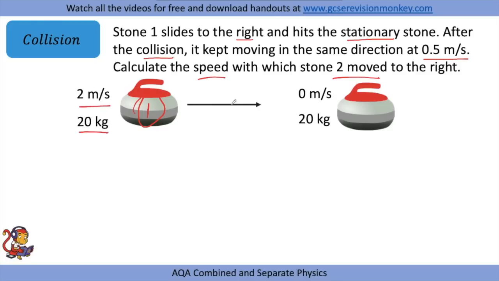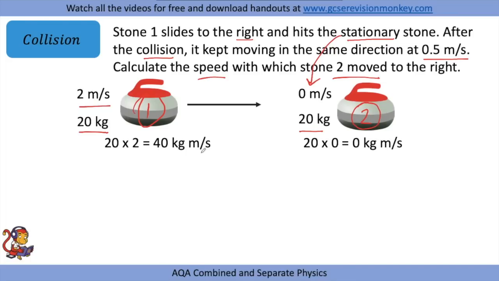That was moving to the right and it hits this stationary stone, stone 2, that is stationary. So this tells us that it has a speed of 0 meters per second and it also has a mass of 20 kilograms. So the momentum of stone 1 before is 20 multiplied by 2, because mass times velocity is momentum. So the momentum before of stone 1 is 40 kilogram meters per second. And the momentum before of stone 2 is 20 times 0, which is 0 kilogram meters per second.